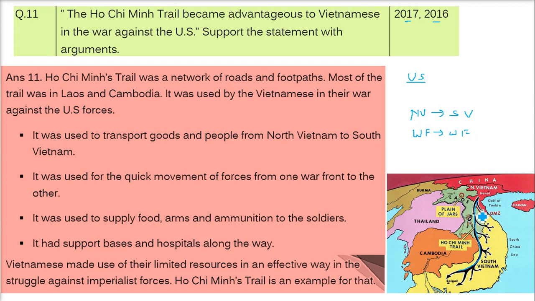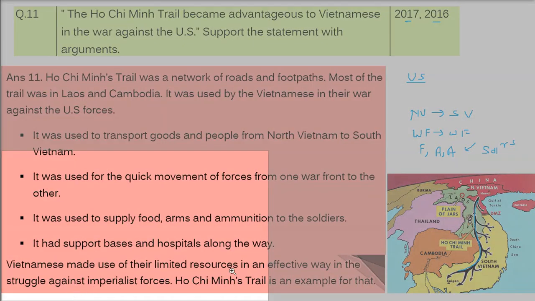And this was the basic route employed to supply food, arms, and ammunition to the soldiers. It had support bases and also hospitals on the way. So Vietnamese made use of their limited resources in an effective way in the struggle against the imperialistic forces. Ho Chi Minh Trail is an example for that.